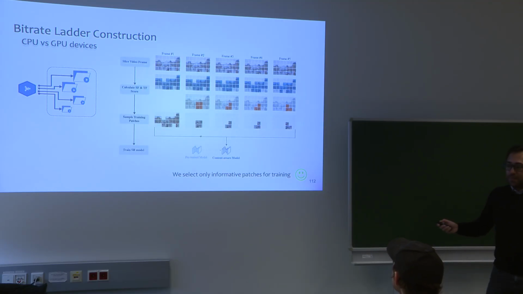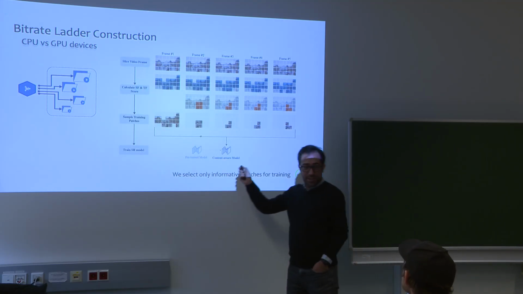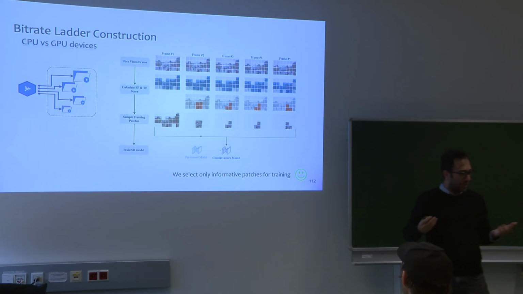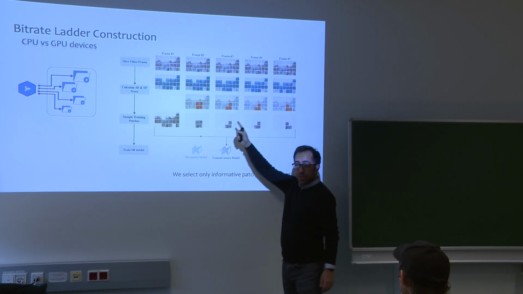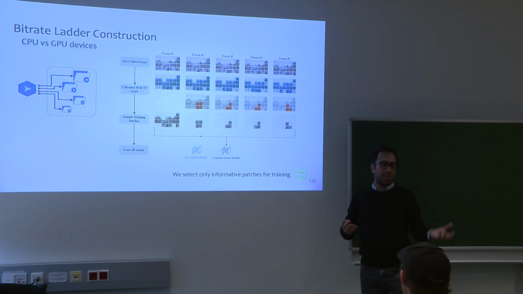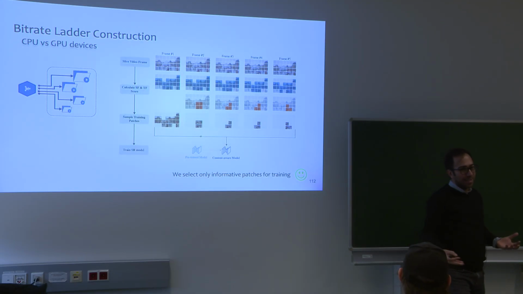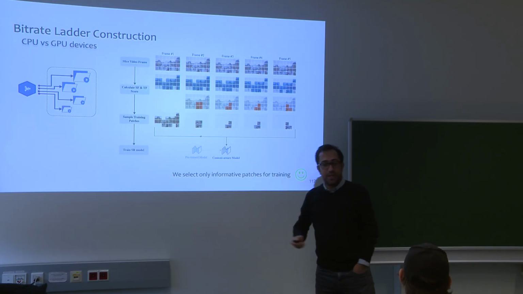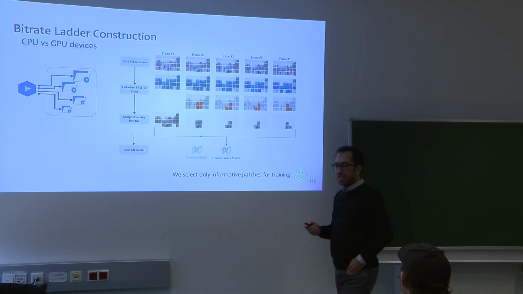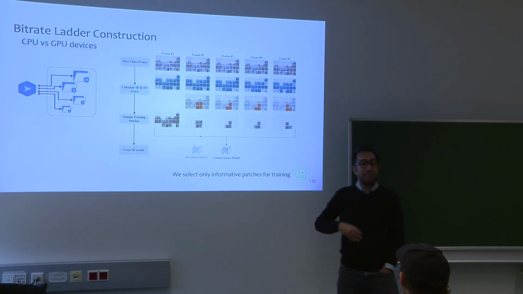Then through some algorithms, by finding the spatial complexity of the patches, we use only those that have lots of details. If they are simple, we don't care about them. Also, we compute the temporal complexity, because if there is no motion in a patch, which means that patch is very similar to the previous frame, why do we need to add it again to our training pipeline? In this way, we select only a small number of patches for training, and we could reduce the number of patches needed for training by up to 96%. It is significant, right? Only with 4% of patches, we can achieve the same quality as if we use all the patches for training.